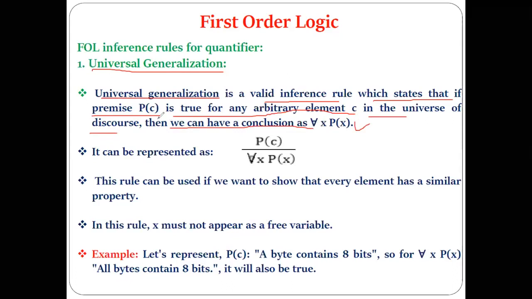Now, what exactly does this mean? Let's see what is written here. If we have a valid inference rule which states the premise P(c), what is this P and what is this c? P is for the premise, or the property. c is any arbitrary element. Arbitrary element means c is any random object which is present in the universe of discourse.